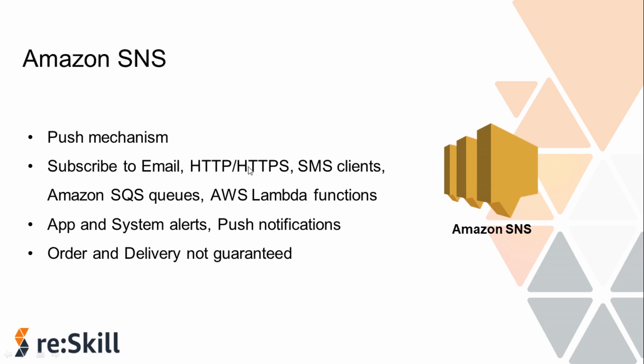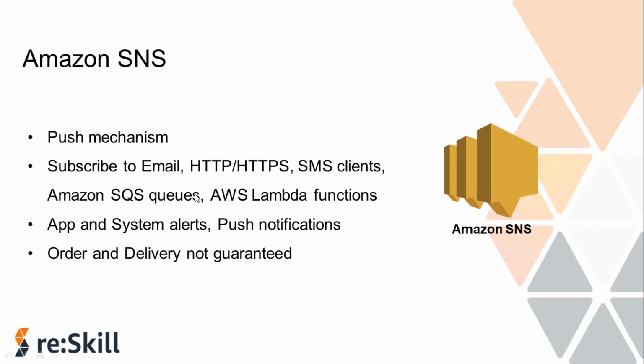You can also subscribe via SMS, where messages are sent to the registered phone numbers as SMS text messages. An SQS queue can also subscribe to an Amazon SNS topic, in which users can specify an SQS standard queue as the endpoint, and Amazon SNS will enqueue a notification message to the specified queue.